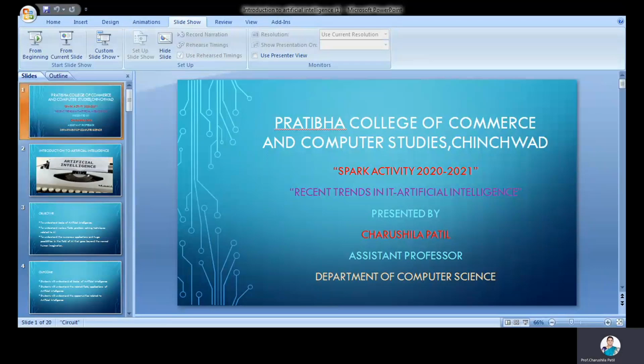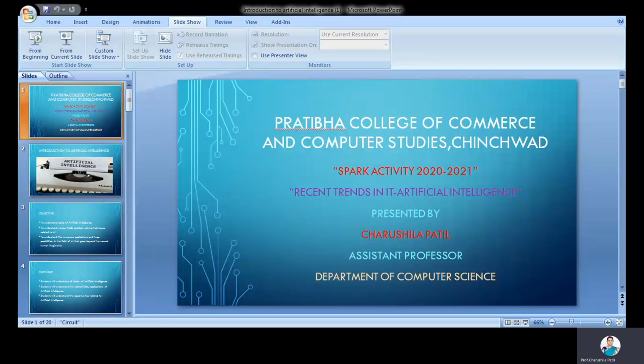Then the next field is evolutionary computation. Evolutionary computation deals with genetic algorithms. It is a search heuristic that mimics the process of natural selection. This is an advanced topic in the artificial intelligence field, that is, genetic algorithms. So these are the different fields related to artificial intelligence.